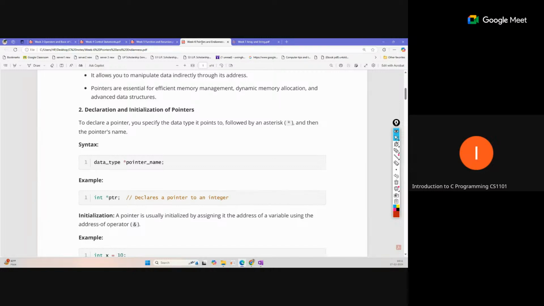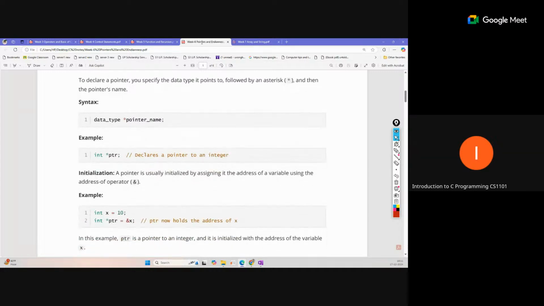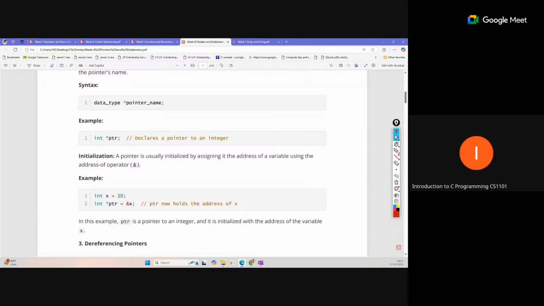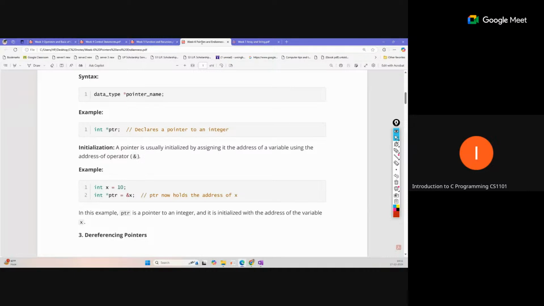If you write int *ptr, that means this pointer will contain the address of an integer type memory location, where integer data is stored. That is the meaning of the data type, and the asterisk is just a representation to declare it. At the time of declaration, it is just an identification that this is a pointer, but later we use this operator as a dereferencing operator. That is a different thing. Initialization.